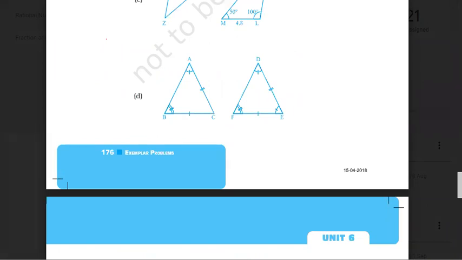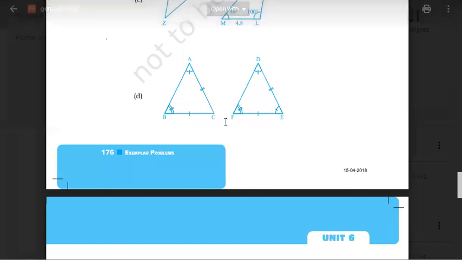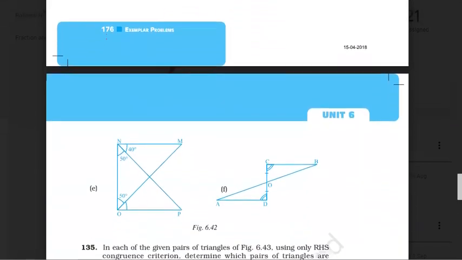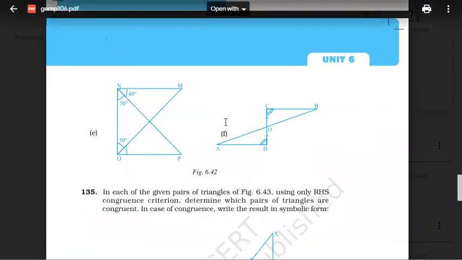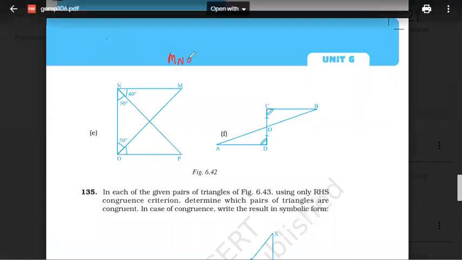But in this one, angle C is not equal to angle A. It's not given, right? Okay. So angle E. Yes. So see this, M and O. Write down M and O triangle.